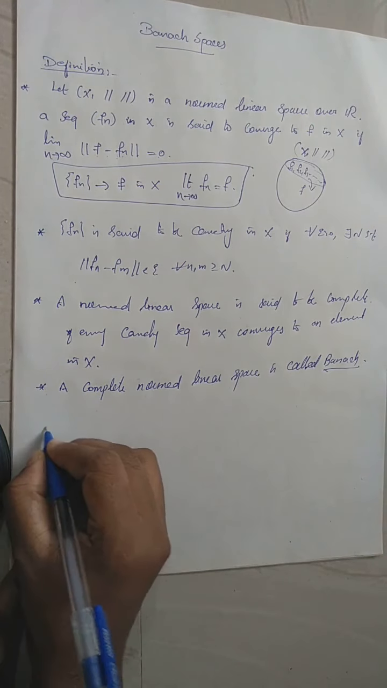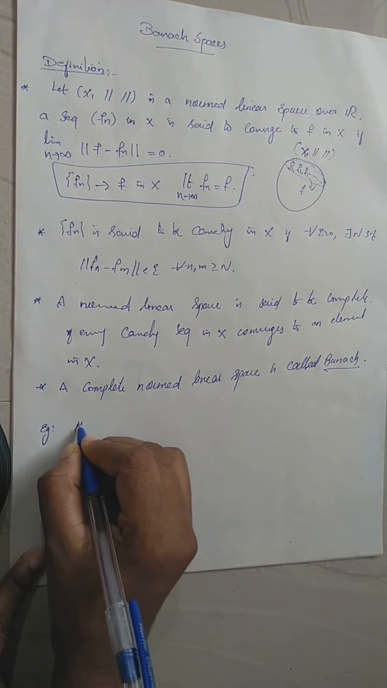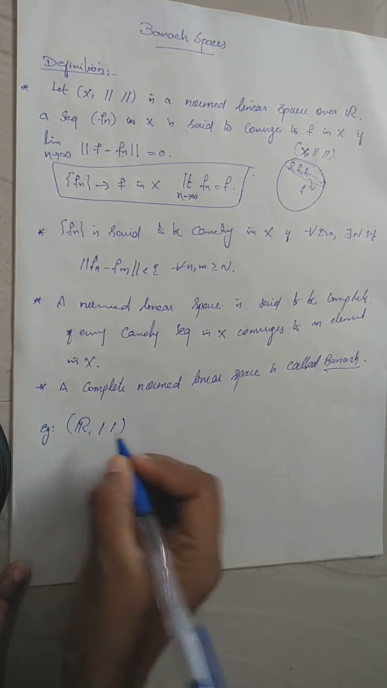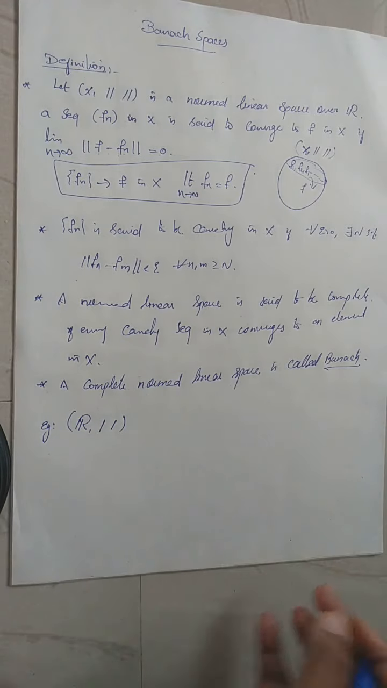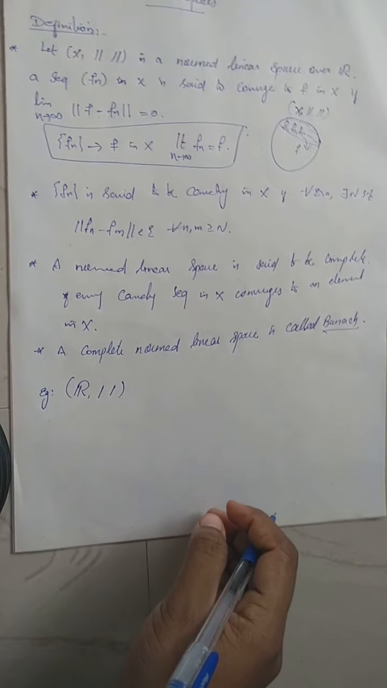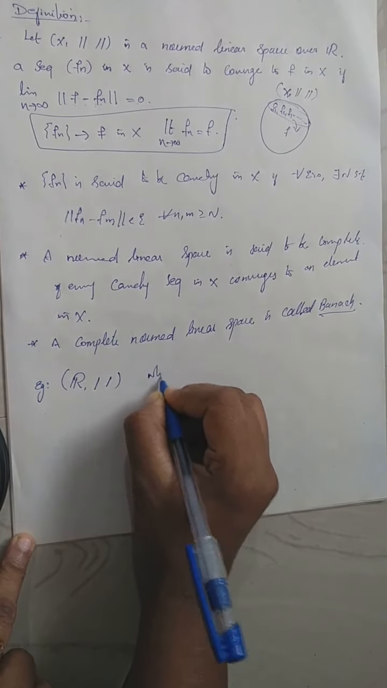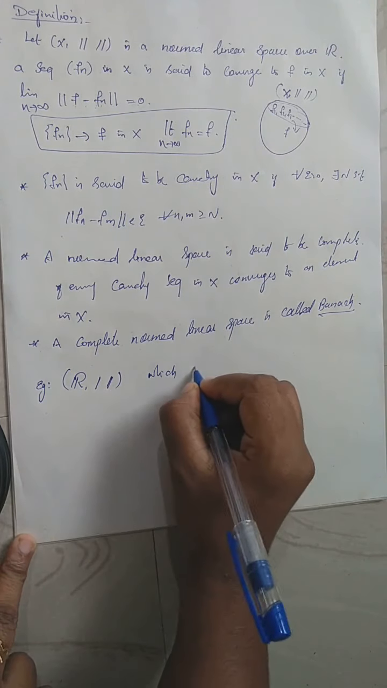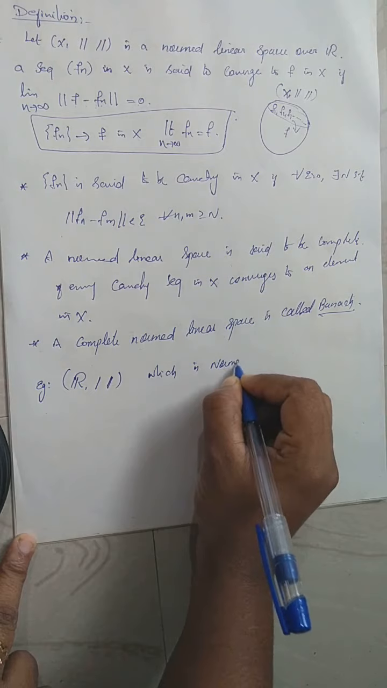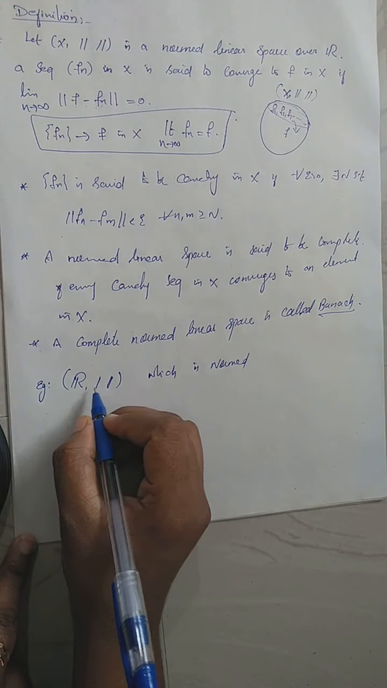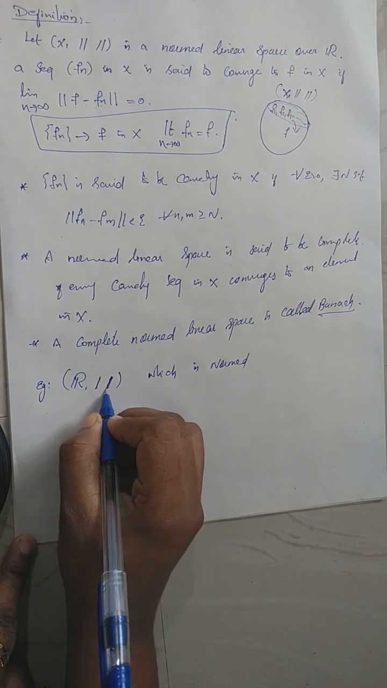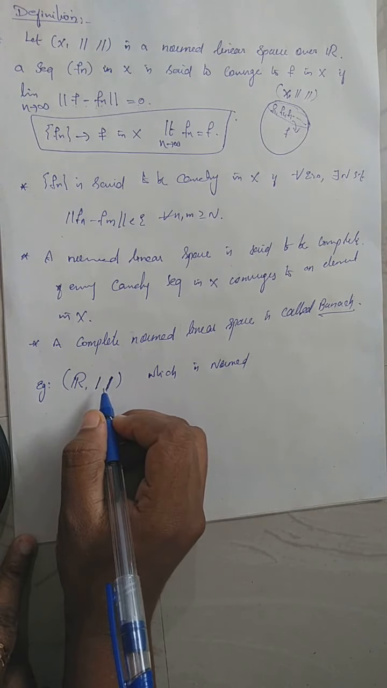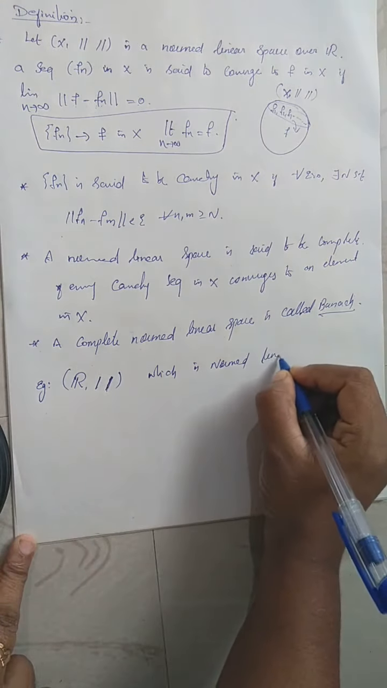For example, I consider the real line with the usual modulus. I can prove that this is a normed linear space, because the modulus satisfies all the conditions of a norm. You know, the real line as a vector space with the usual modulus satisfies all the axioms of normed linear spaces. Therefore, it is a normed linear space.